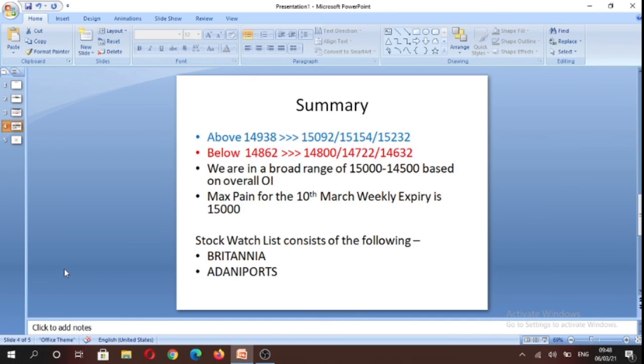And the stock watch list for Monday comprises inside candles on the daily time frame, and the stocks are Britannia and Adani Ports. We would be establishing trades if either side of the high-low range breaks in these stocks.